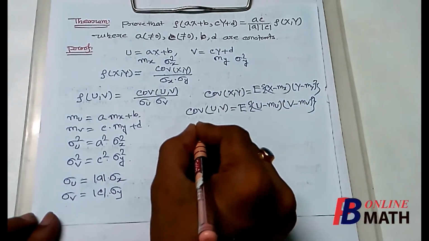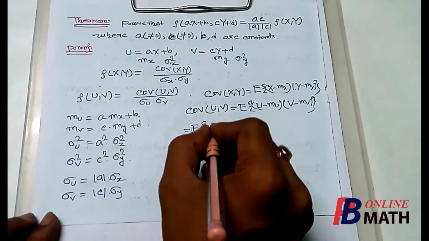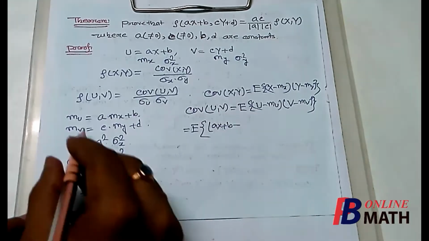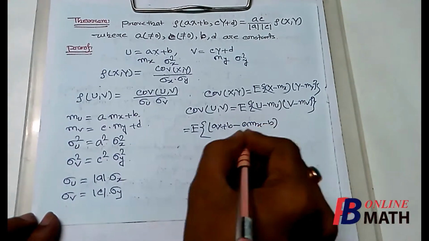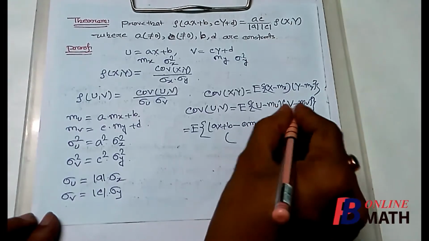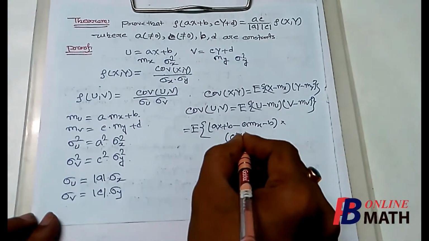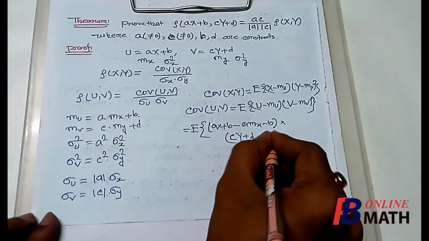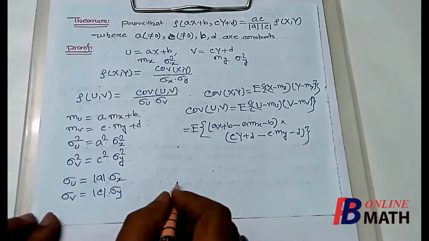Now u is equal to ax plus b, minus mu, so minus a mx minus b, multiplied by v minus mv. Now v is equal to cy plus d, minus mv, that is c into my minus d.